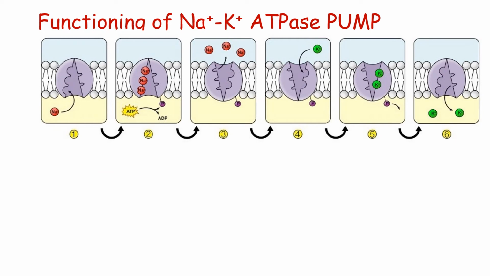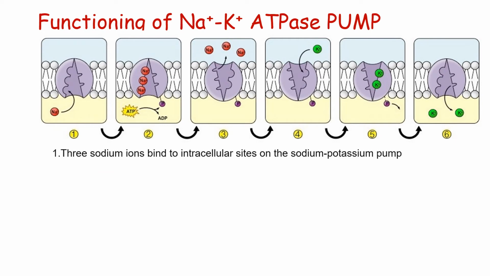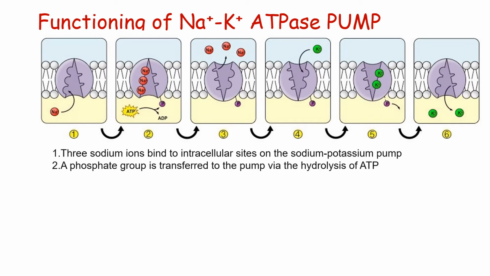We have these 6 steps, as you can see. In the first step, the 3 sodium ions bind to the intracellular sites on the pump. Then we have ATPase activity by the pump, resulting in breakdown of ATP into ADP and a phosphate molecule.